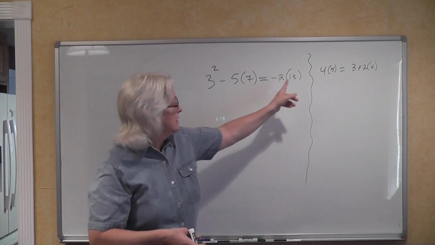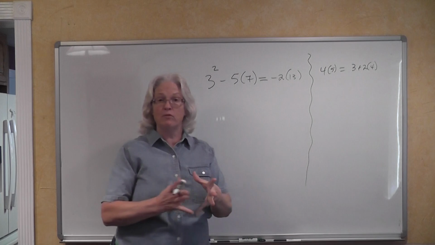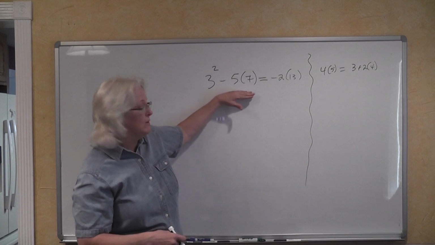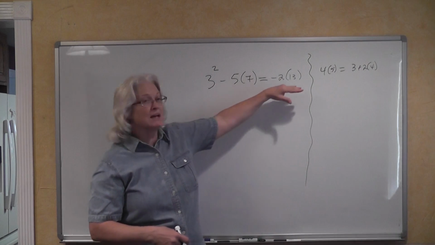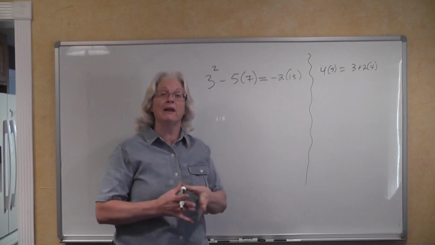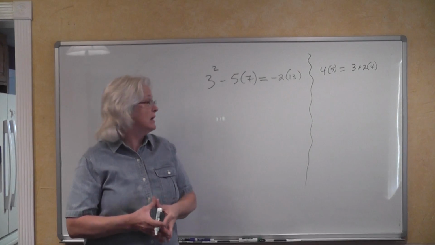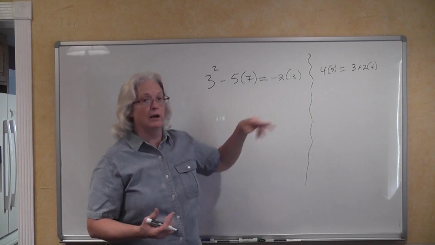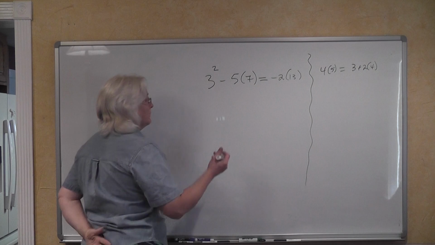These are not algebraic equations, just mathematical equations. They have an equal sign in both of them, but they have no variables. And that equal sign tells us that what we have on the left-hand side has the same value as what we have on the right-hand side. Well, how do we know if that's true? Well, you simplify and see what we end up with.